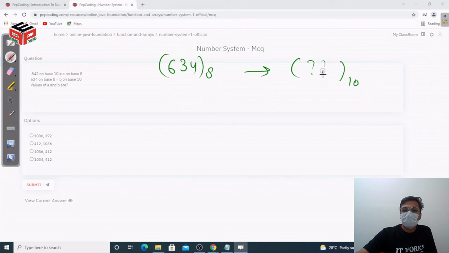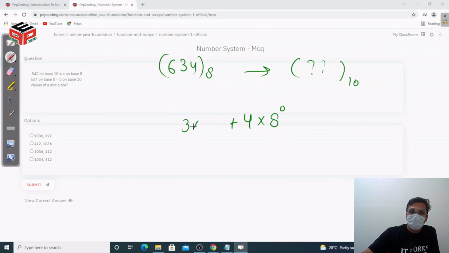Then you can guess what we are going to do here. I think you have guessed it correctly. We are going to take each digit and multiply it by its place value. Initially we multiply 4 with its place value, 8 raised to the power 0, and then 3 with its place value, and 6 with its place value.